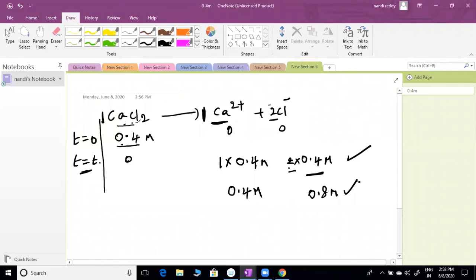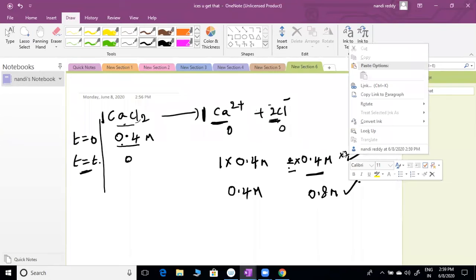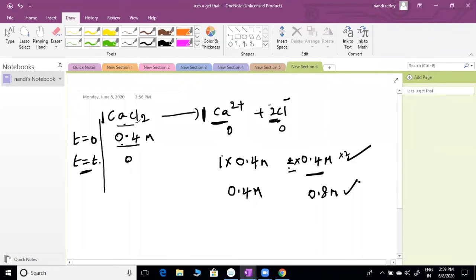We can keep it as an array. This is 2 because how many Cl are there here? That much only I wrote here. We are multiplying, this is 2. We can keep 0.4 into 2 also, it doesn't matter, you will get the same answer. 0.4 into 2 you can write, 2 into 0.4 also, you will get the same answer. Where you write it is not important, but whether the number you finally get is correct or wrong, you can check. Please. Shall we do one more question?